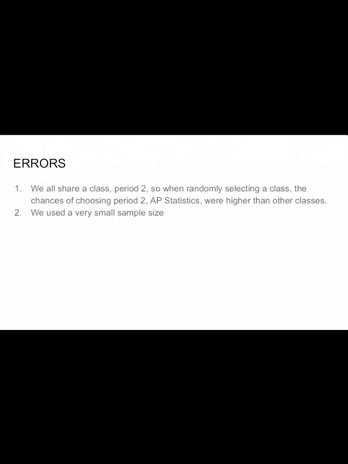Okay, so to wrap up our presentation, we're just going to go over the main errors that we found during our project. The first one was that we all share a class, being period 2. So in randomly selecting a class, the odds of our stats class ending up as the class we chose for our sample was probably greater than the chances of choosing any other class.